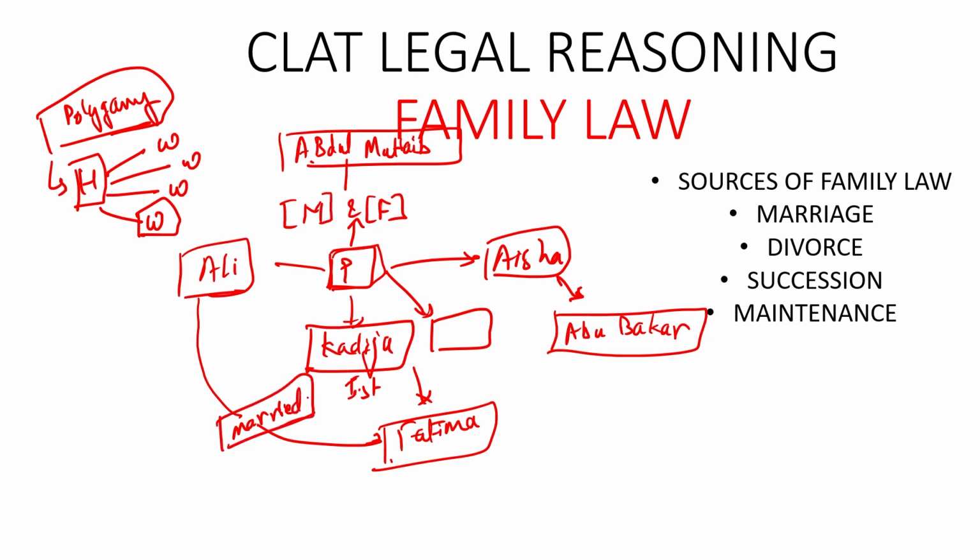So till this point, you are able to understand the family tree of Prophet Muhammad: he had a mother and father who died earlier. He was raised by his grandfather, Abdul Muttalib. He had 3 wives, Khadija, another wife, and then the third wife whose name was Aisha, who was a daughter of Abu Bakr. Why is the name of Abu Bakr relevant here? Because at a later stage you'll find that there was a revolt by Ali and Abu Bakr on one side, and the followers of Prophet and the wives of Prophet on the other side, which led to the creation of the two sects of society, one being the Sunni and one being the Shia.